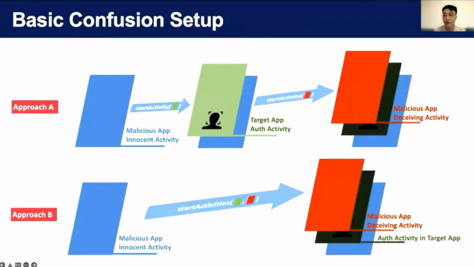In the attack setup, the malicious app can invoke the authorization process by launching the target activity. This is possible because some apps tend to support invocation from other apps to provide functions like third-party payment. Right after that, the malicious app can bring a prepared activity of its own to cover the authorization activity. And optionally, it can also display something to trick the user into feeding the required input. Note that on Android, those two activities can even be launched at once.